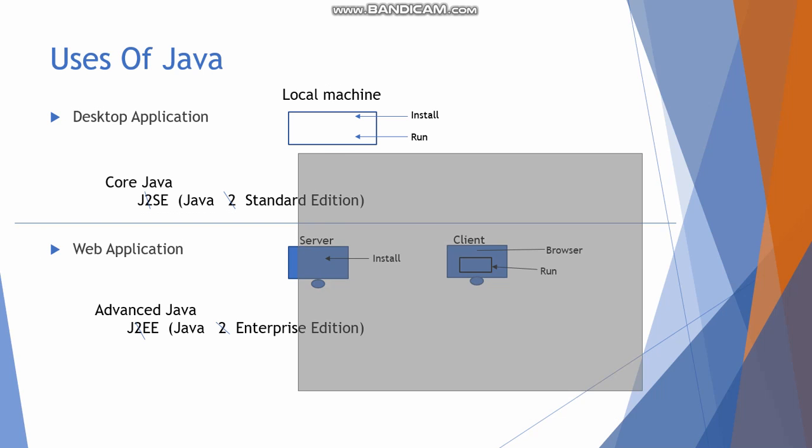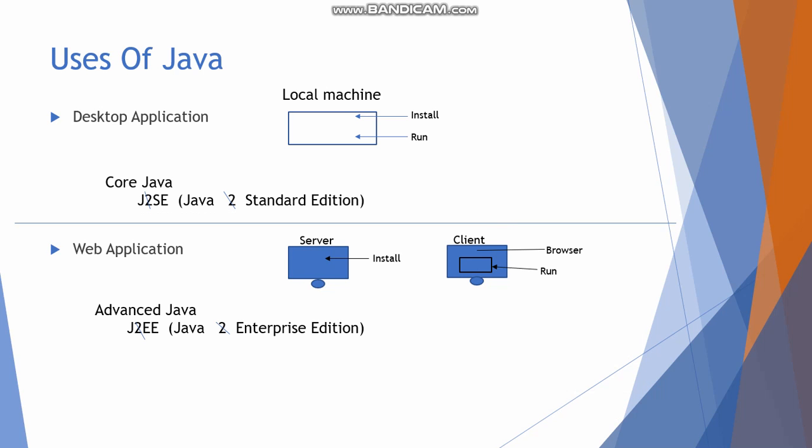Second use is web application. What we mean by web application is that the application is installed on a server and it is run on the client's browser. Okay, this was done through advanced Java and was known as Java Enterprise Edition. It was also earlier known as J2EE, Java 2 Enterprise Edition, but now the 2 is removed.